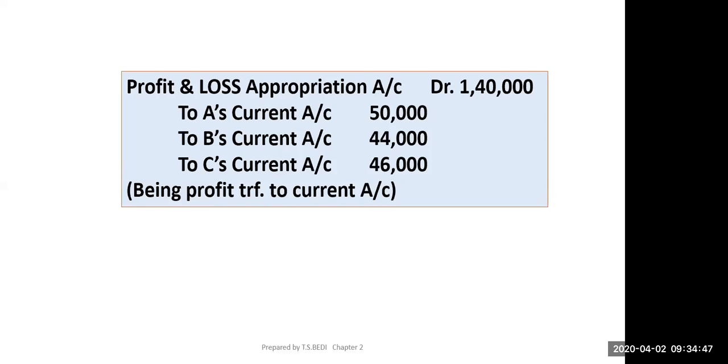Capital account is used when no current account balances are given or it is written that fluctuating capital account method is being followed. ठीक है? Either it will be written fluctuating capital account method, or they are following fixed capital account method. If it is written fixed capital, then you will use current account. If it is given fluctuating capital method, then you will use capital accounts.